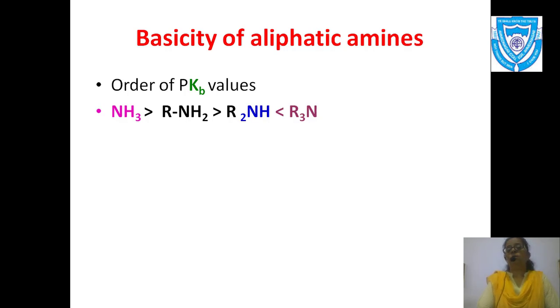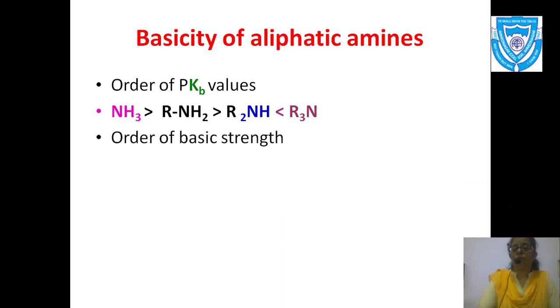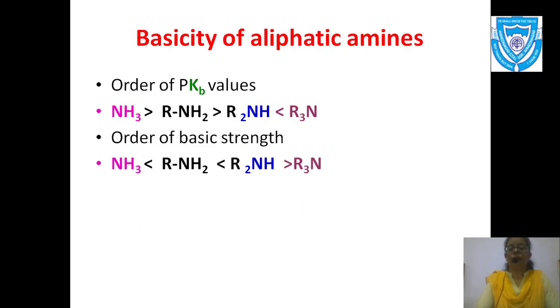Now this was the order of pKb values, but what about the order of basic strength? I have already told you that if the pKb value is lower, the strength is higher. Okay, now see what I have written. According to these values given in the table, the pKb value of ammonia is the biggest value, so it has the lowest basic strength.